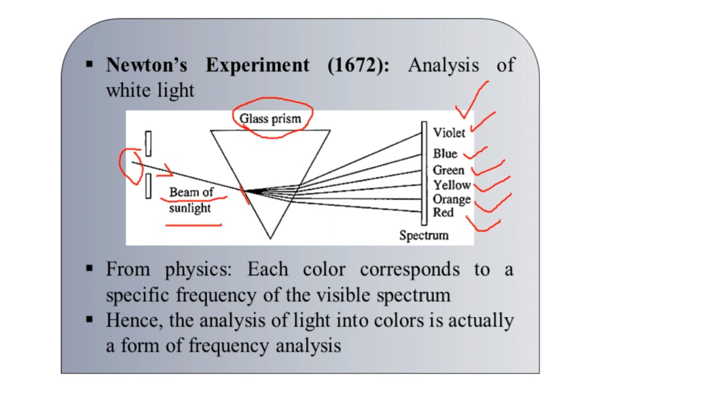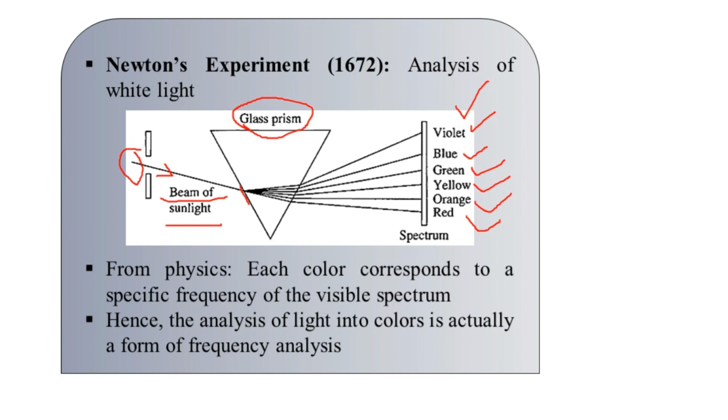Each color represented on the right hand side corresponds to a specific frequency range, or we can also see a specific wavelength range in terms of nanometers. So from the left hand side where we have the input as white light, to obtain the violet, blue, green, yellow, orange and red components, this is basically the analysis.